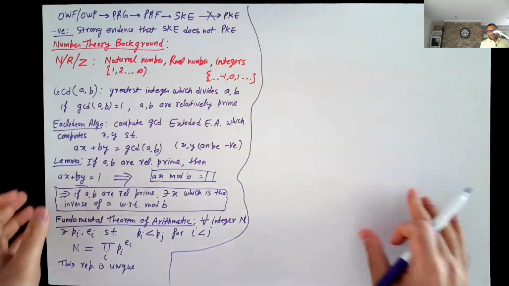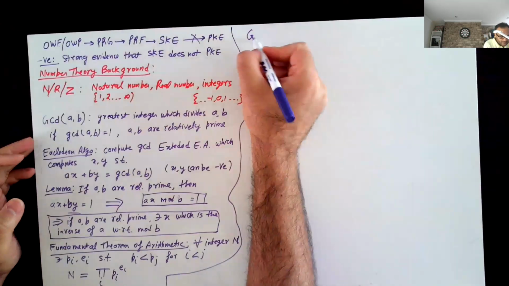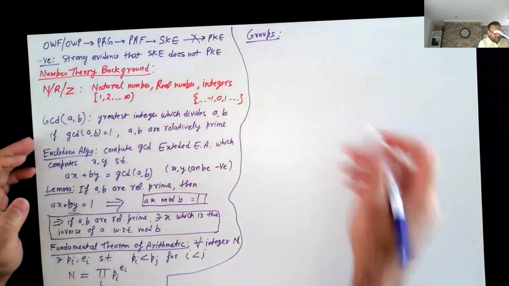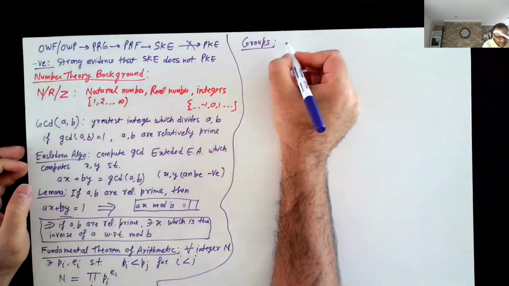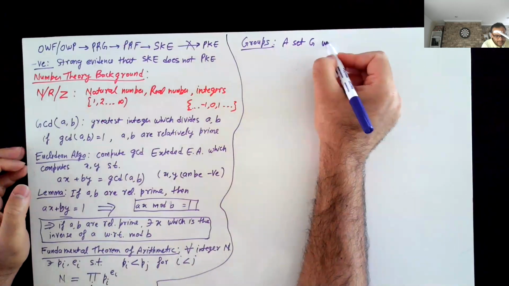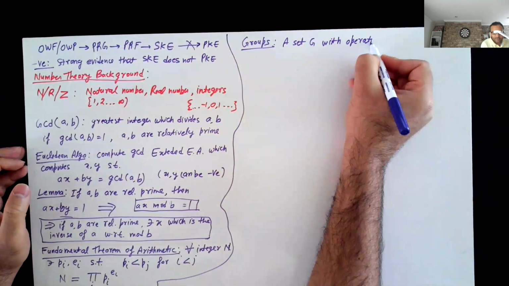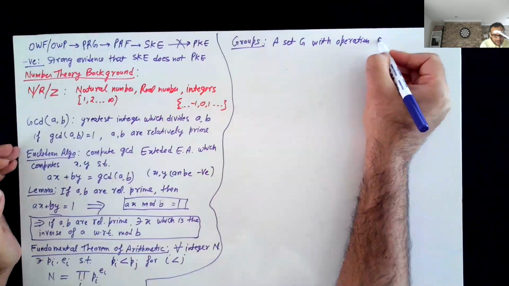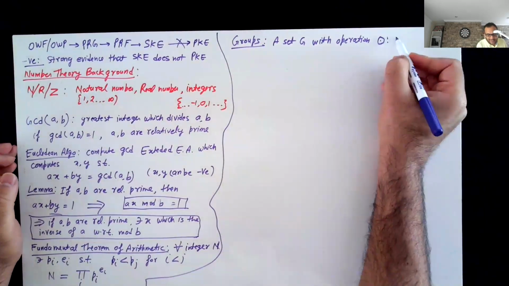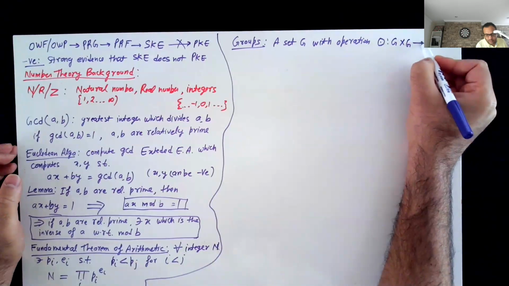Now let's come closer to cryptography. We will recall the notion of groups. A group is essentially a set G with an operation, and this is known as the group operation, by the way. Let's denote it by this dot inside a circle. It takes as input two group elements and outputs another group element.